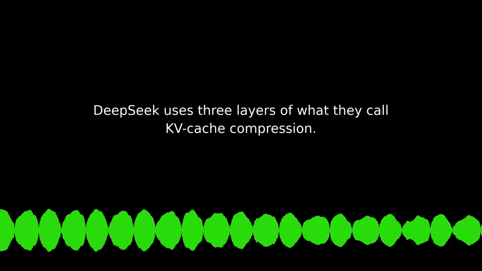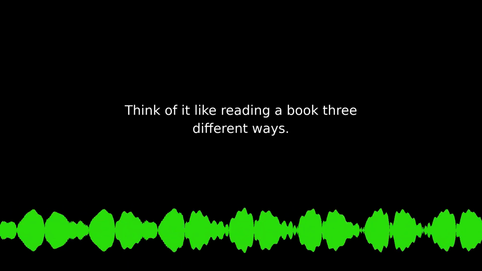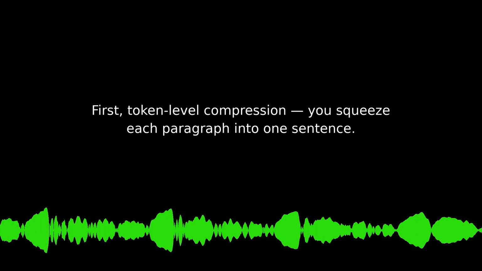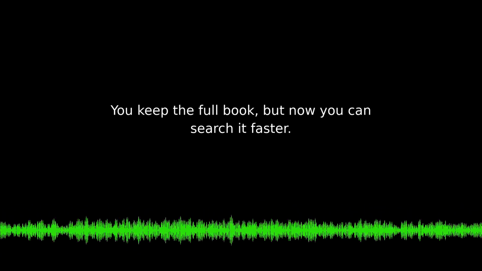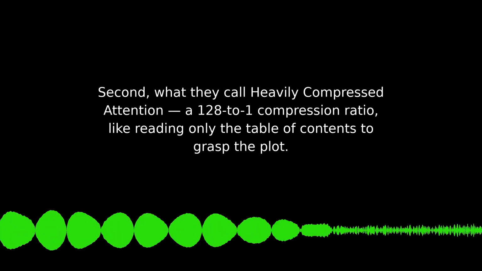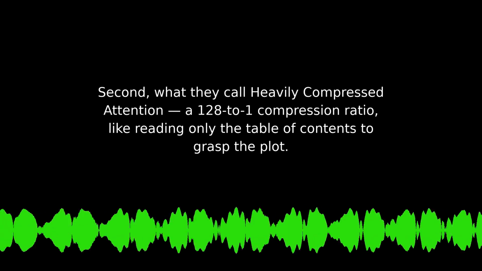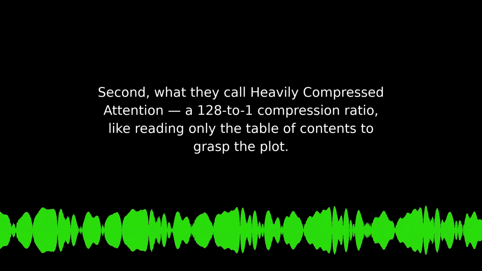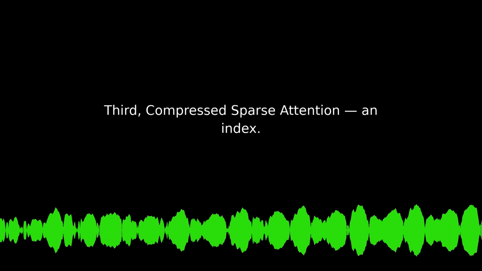DeepSeek uses 3 layers of what they call KV cache compression. Think of it like reading a book 3 different ways. First, token-level compression. You squeeze each paragraph into one sentence. You keep the full book, but now you can search it faster. Second, what they call heavily compressed attention, a 128:1 compression ratio, like reading only the table of contents to grasp the plot. Third, compressed sparse attention, an index.